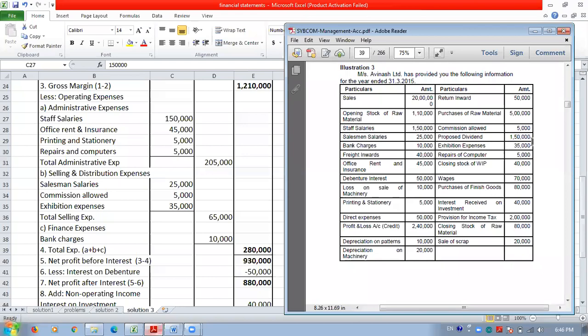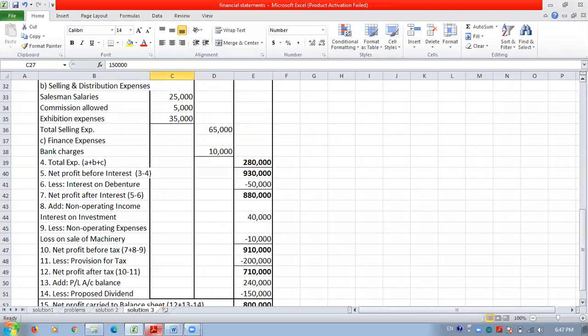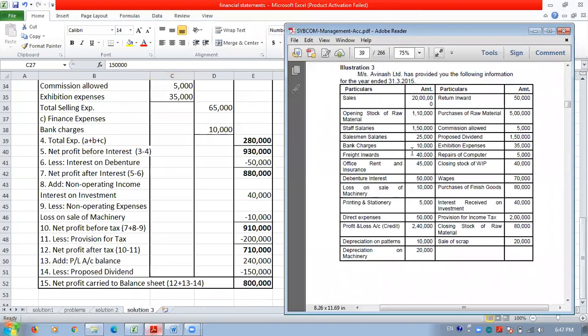Then the proposed dividend 1,50,000. The proposed dividend is an appropriation, so it is shown under the head appropriation, at the end of the statement. Next item, bank charges 10,000. Bank charges are finance expenditures, shown under the head finance expenses, 10,000.